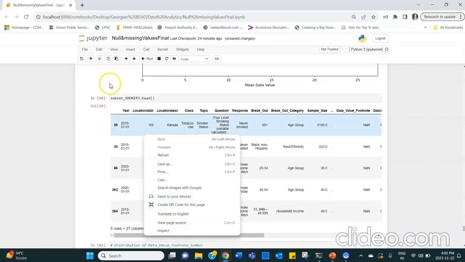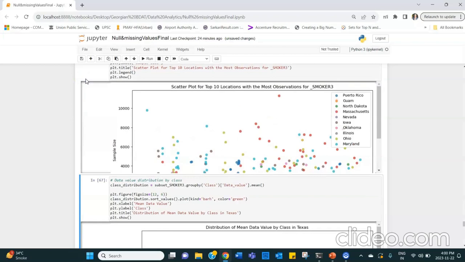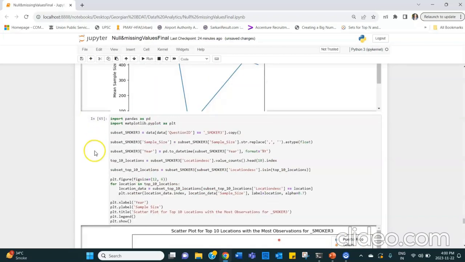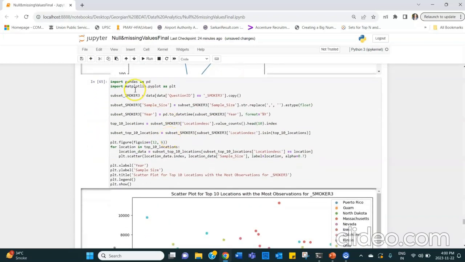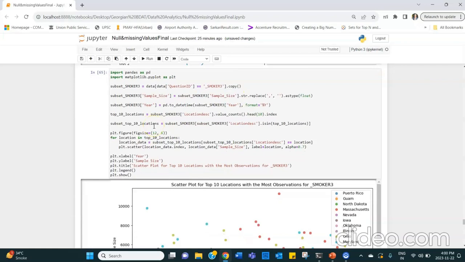Then we have also done the predictive model for the tobacco, which is right here. Here we have created the subset, which is data, and we have filtered it by the question ID, so it should only take the class question IDs where it says smoker, and we have created a copy of this. Then we have taken this subset and the column sample size, where we have replaced any of the string values with an empty space, basically blank, and converted it to float.